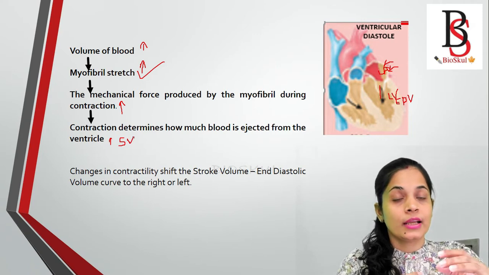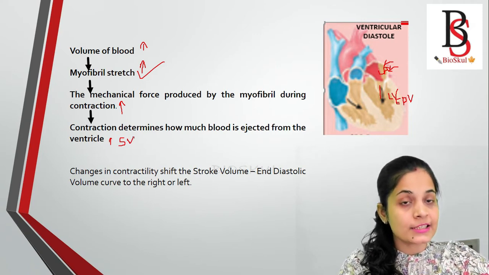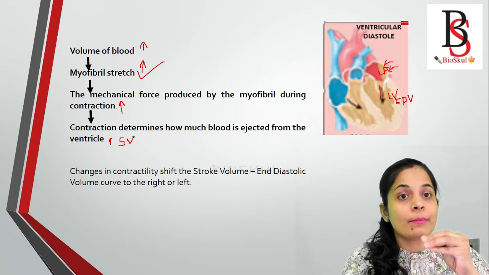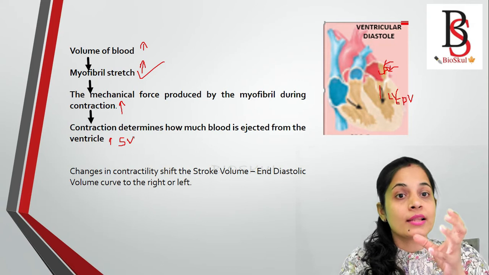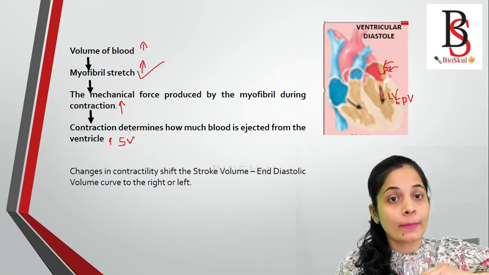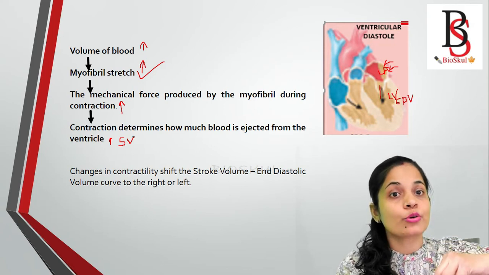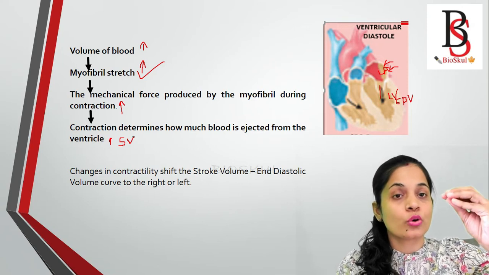Now you understand? If the end diastolic volume increases, the myofibrils stretch and their contraction will be stronger, and as the contraction is stronger, more blood is ejected from the ventricle, which is known as the stroke volume.